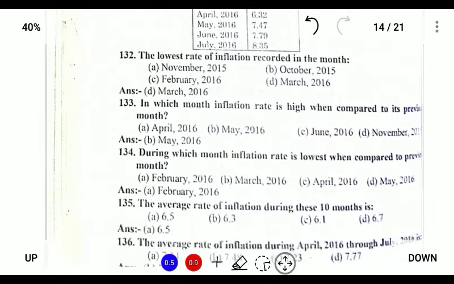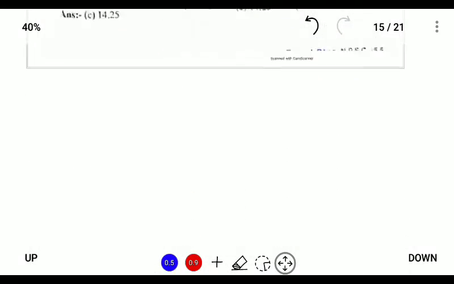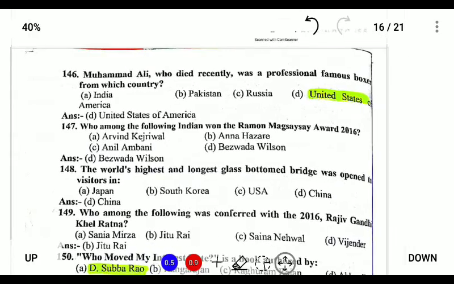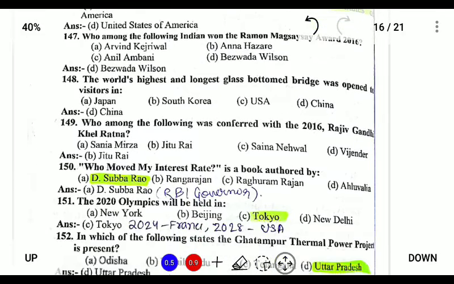So this is data interpretation. We'll be focusing on this. These are all current affairs.